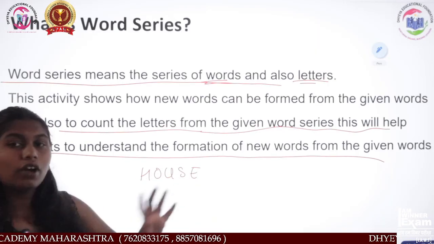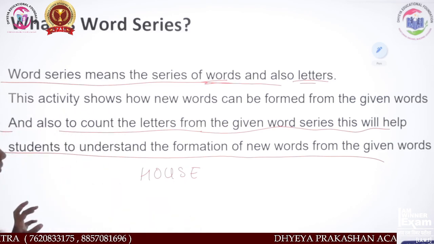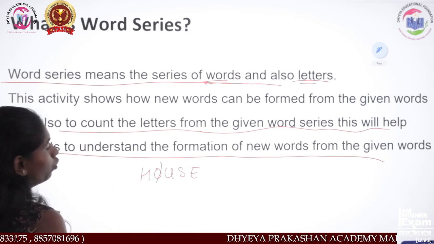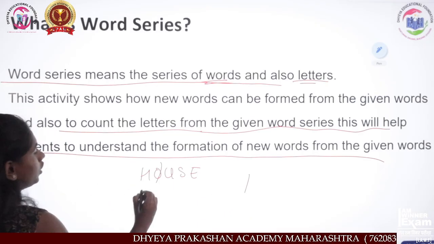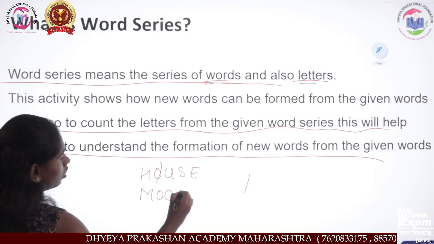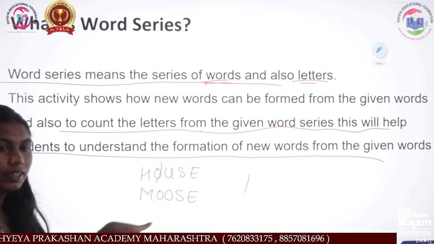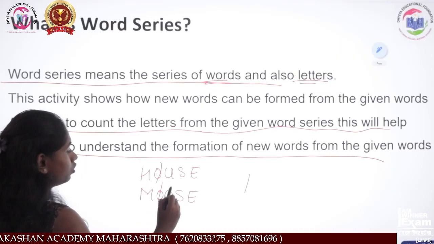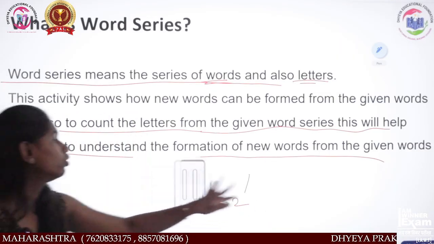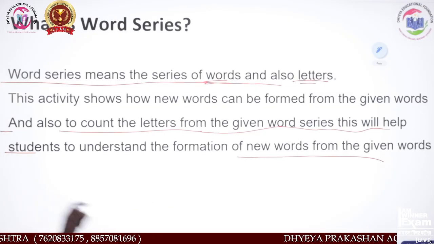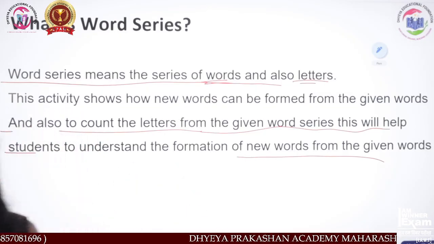Now you have to count the letter O, how many times the O appears in this word. So here is O, only one time. If I take moose, now you have to count the letter O from this word. So 1, 2. Now here it is 2 times. So in the same way, you have to count the letters from the given word.